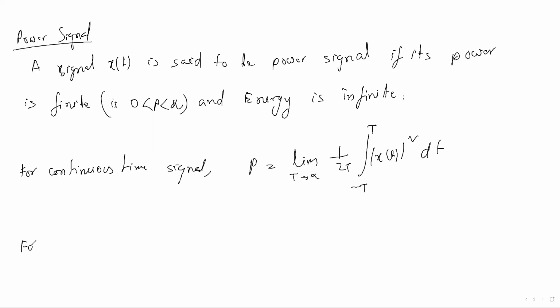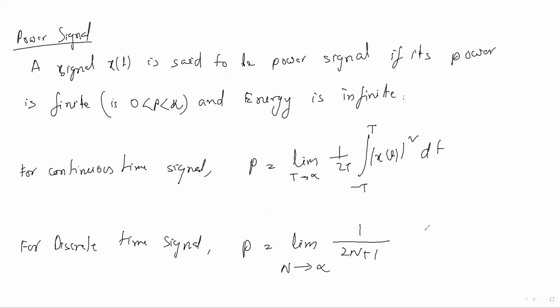And for a discrete time signal, we can calculate the power using this formula: P equals limit, here in place of T what will come? N. We represent N for the time period in a discrete time signal. N tends to infinity, and here 1 by 2T will come as 1 by 2N plus 1, multiplied by the summation of n from minus N to N of x of n squared. This is the derivation for the discrete time signal.